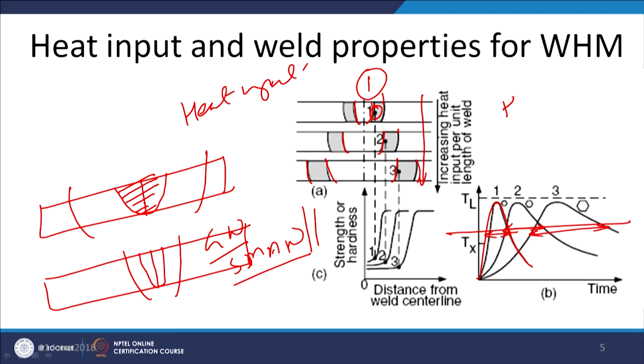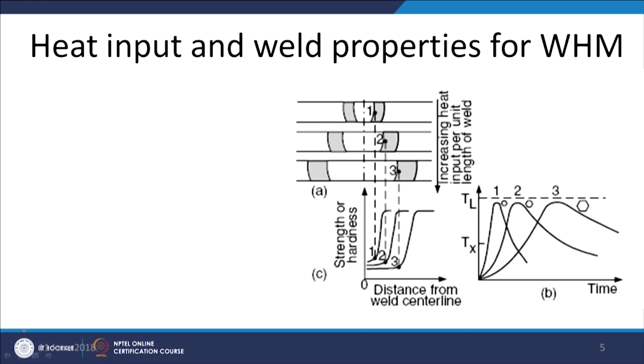So, greater is the heat input, greater will be the time for which the high temperature exposure will be there, and that will in turn increase the grain growth tendency. If we notice schematically, the grain size corresponding to heat input 1, the grains are very fine, corresponding to 2 the grains are somewhat coarser, and further coarser for case 3 when the heat input is maximum. So, increasing heat input per unit length of the weld means net heat input, that is given in terms of kilojoule per mm.